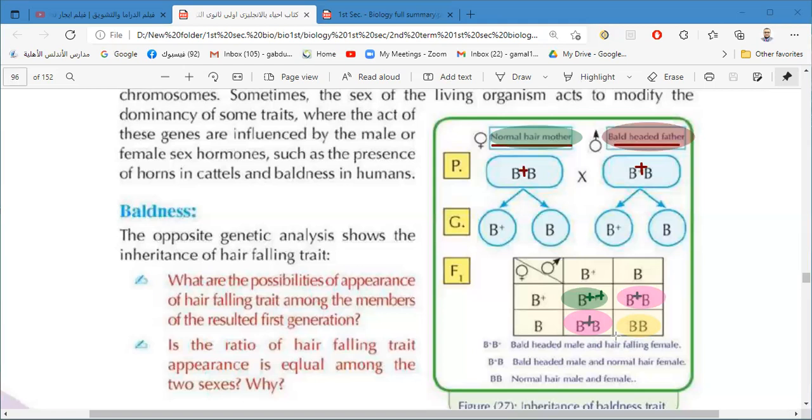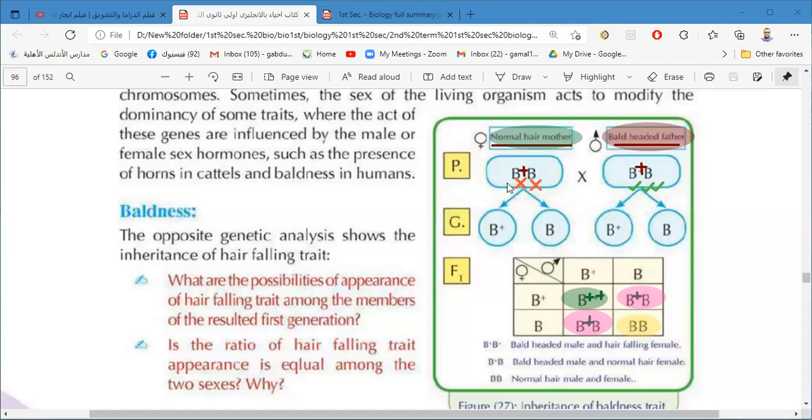So here, the difference between the male and the female is the presence of the sex hormone, which helps in the action of the gene. If the male sex hormone is found, the gene can work if there is one dominant gene only. So this man is suffering from hair falling, but the woman doesn't suffer from hair falling, although she has the same genetic structure as the man.